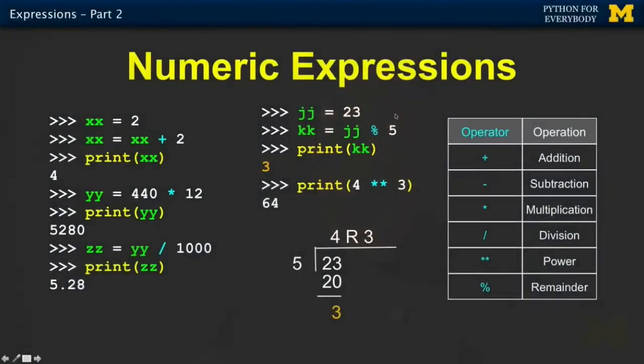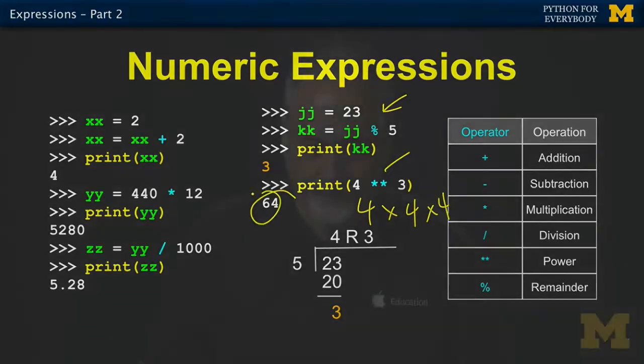So like games and stuff, there's other situations where you can do even and odd calculations, like is this an odd number or an even number, divide it by 2 and see what the remainder is. And so this whole notion of the modulo operator is really useful in some situations, and so that's why we obsess about it a little bit. The power operator, this is like 4 times 4 times 4, which is 64. So those are the numeric expressions.